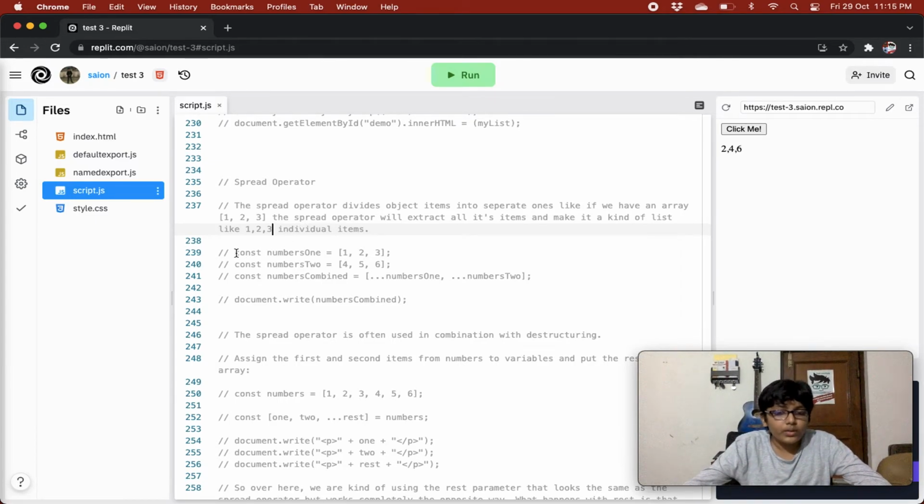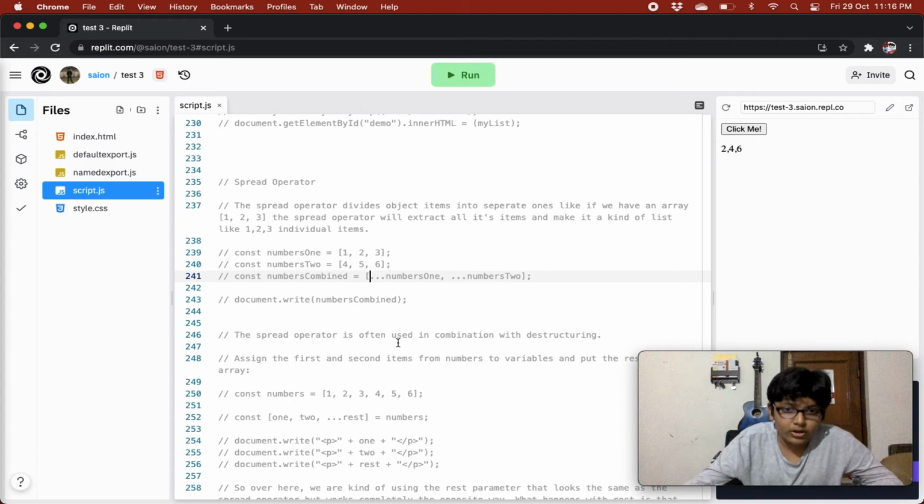So over here we have a constant myNumbers1, an array that contains 1 2 3. Then we have myNumbers2 that contains the array 4 5 6, and then we have a constant numbersCombined, and we are giving the array brackets, and then dot dot dot. So this is the spread operator. Then we give the array name that we want to spread, numbers1.